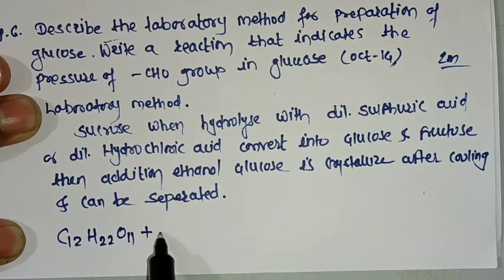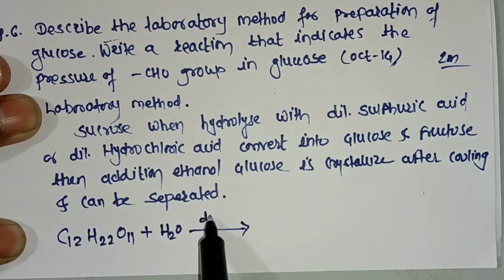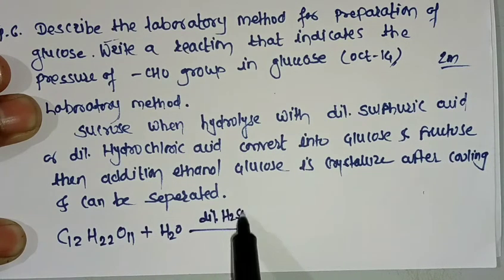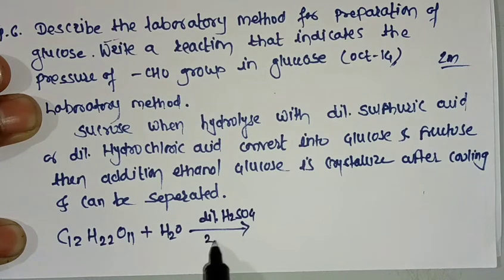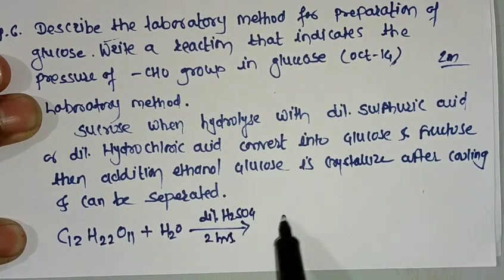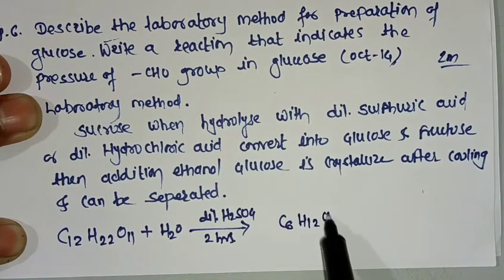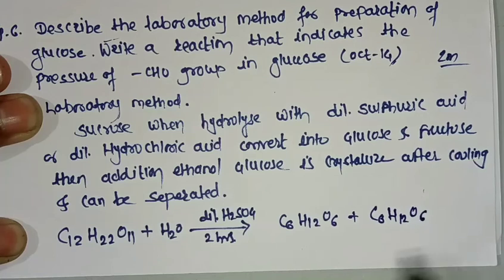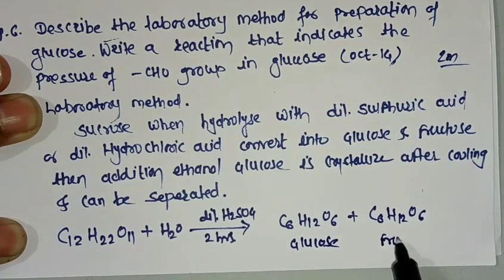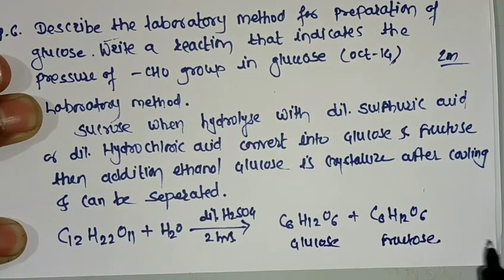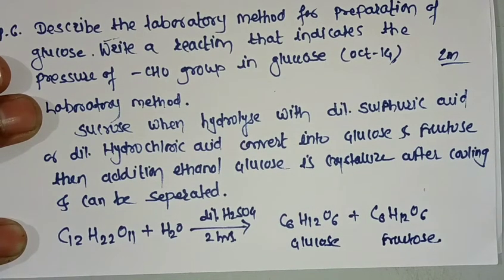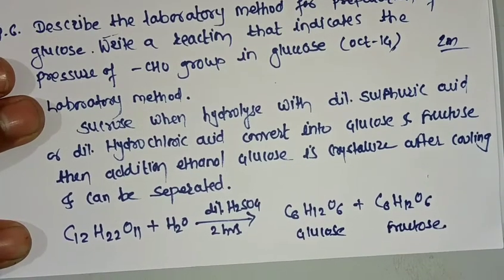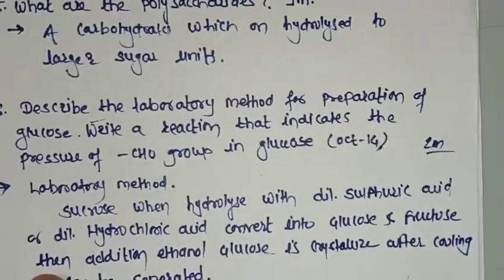Which on hydrolysis, addition of water in presence of dilute H2SO4, and this solution is warmed for 2 hours, we get C6H12O6 and C6H12O6. This is 1 glucose unit and this is 1 fructose unit, which can be separated by addition of ethanol, and the glucose after cooling is recrystallized.